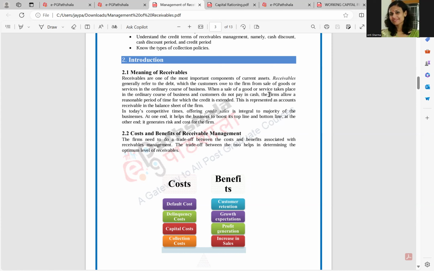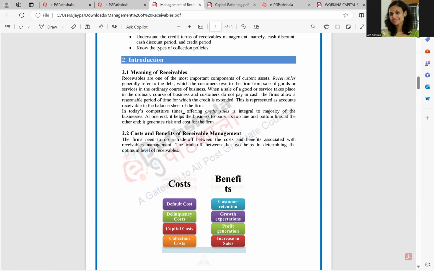When a sale of goods or services takes place in the ordinary course of business and customers do not pay in cash, the firm allows a reasonable period of time for which the credit is extended, and this is represented as accounts receivable in the balance sheet of the firm.